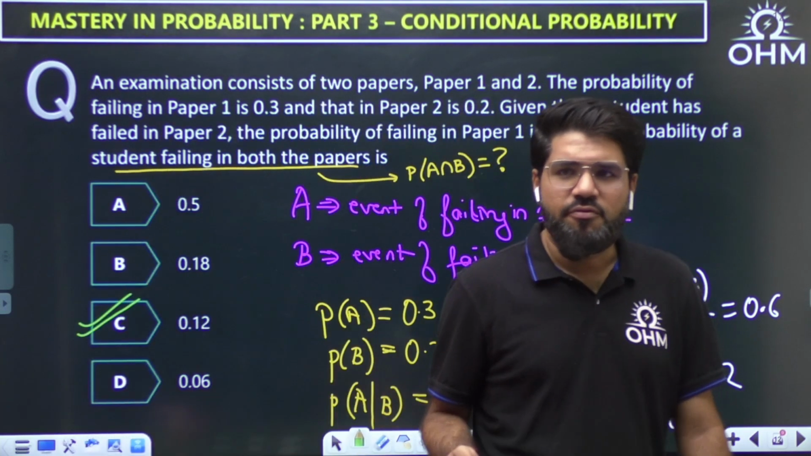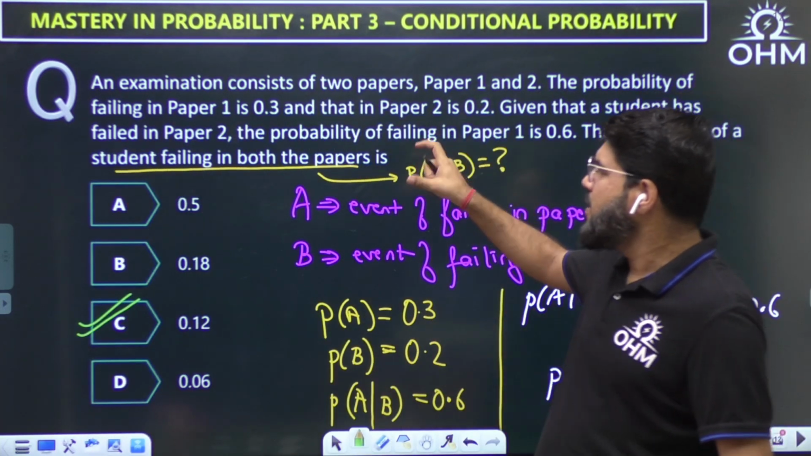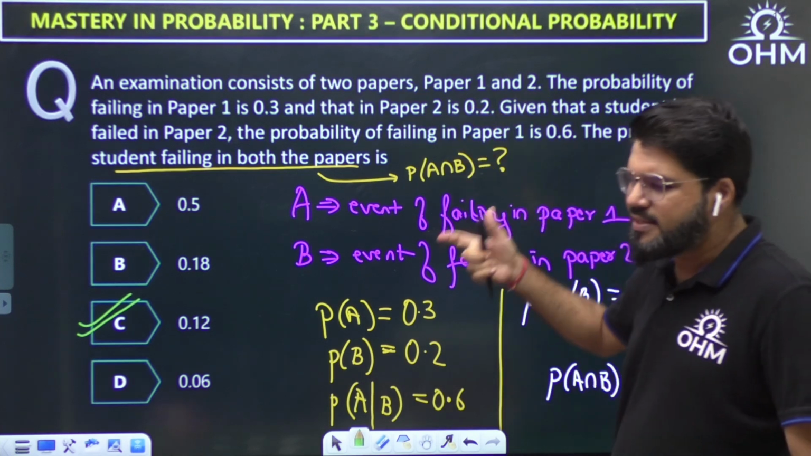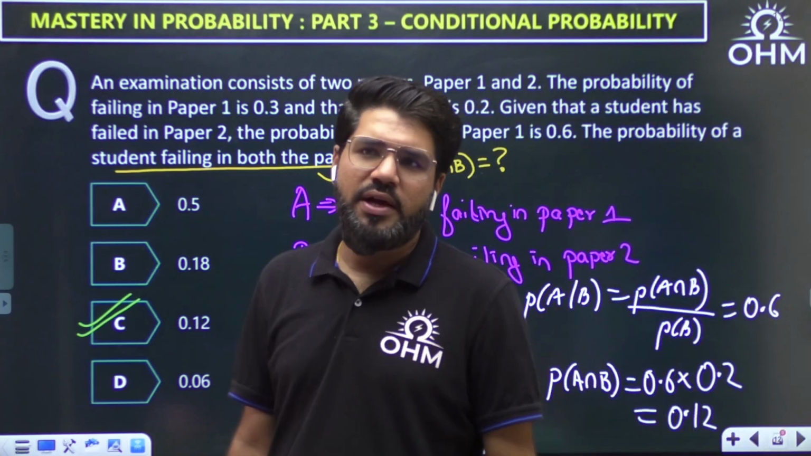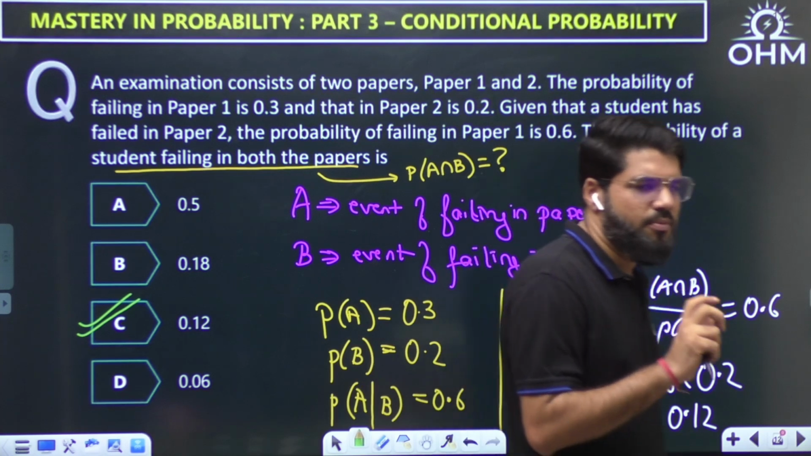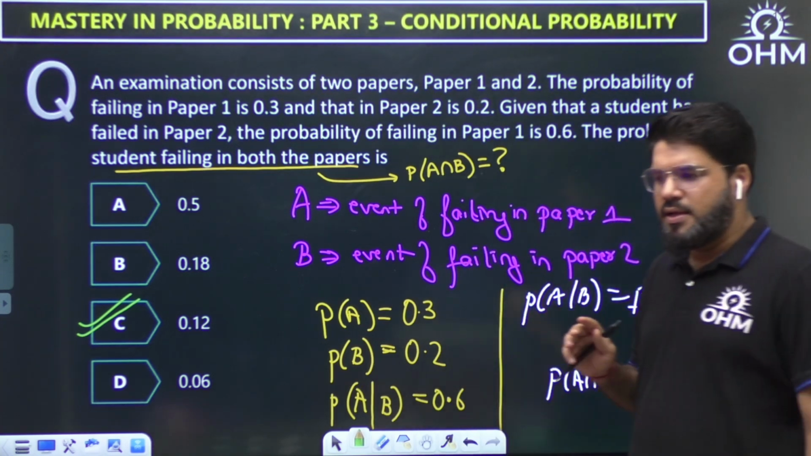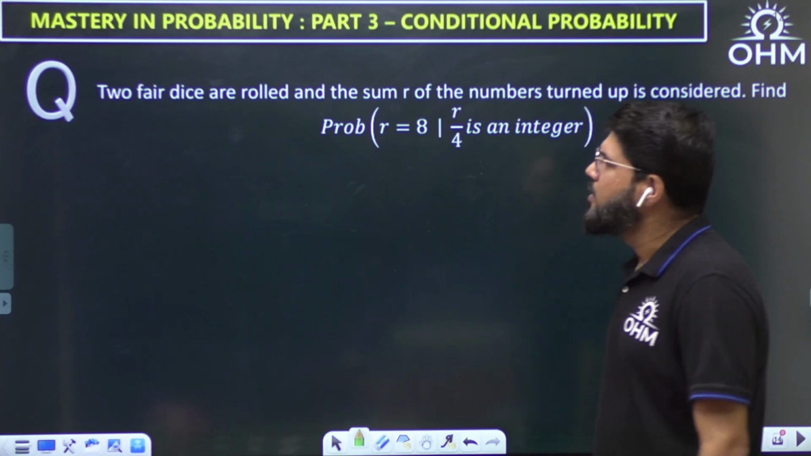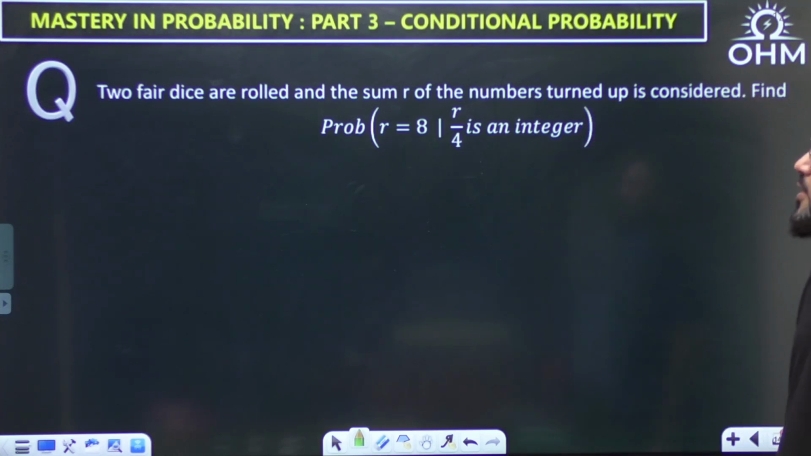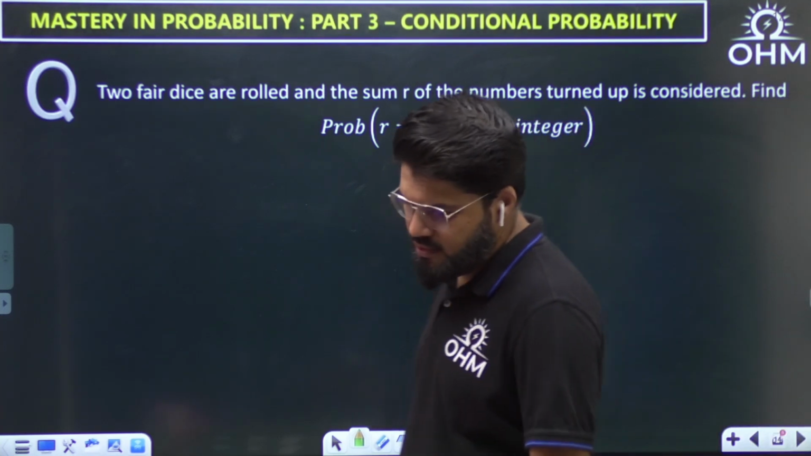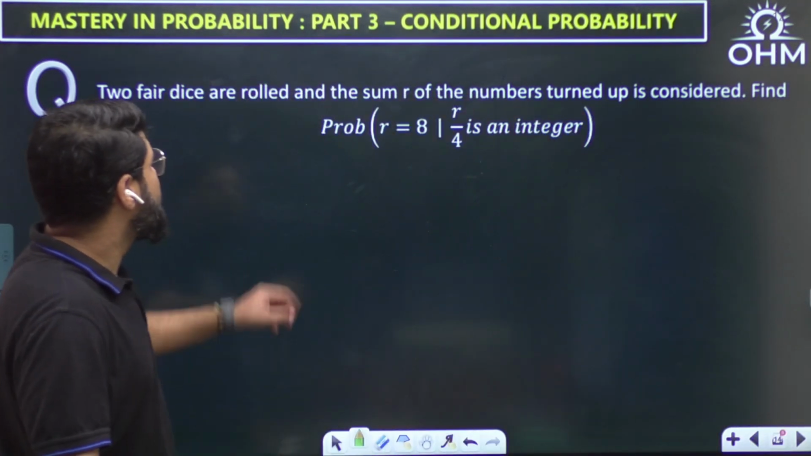So this is again simple formula based, but the events are given in words. You can write it as A and B or A1, A2, any events you can name and write down the basic conditional probability formula. Okay, let's take another step. Now, something based on dice. Two fair dice are rolled and the sum R of the numbers that turn up is considered. What is the probability?